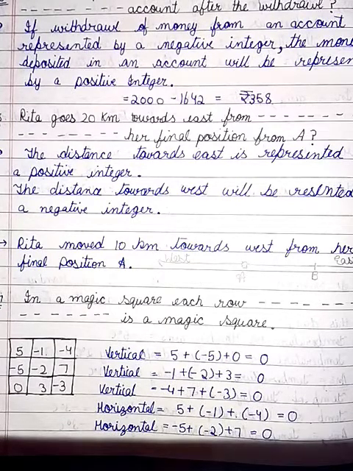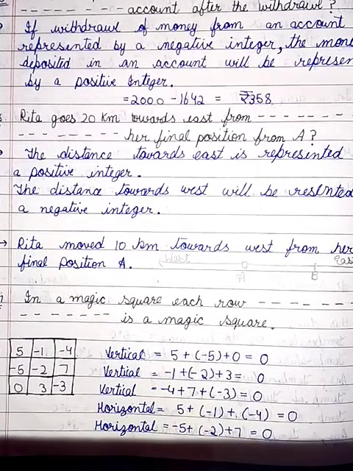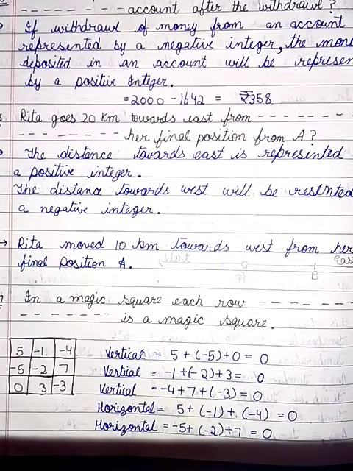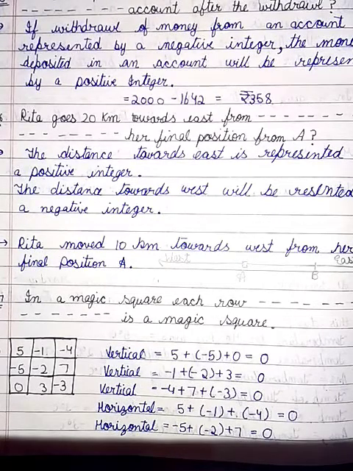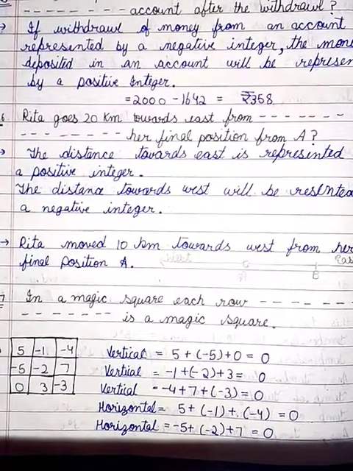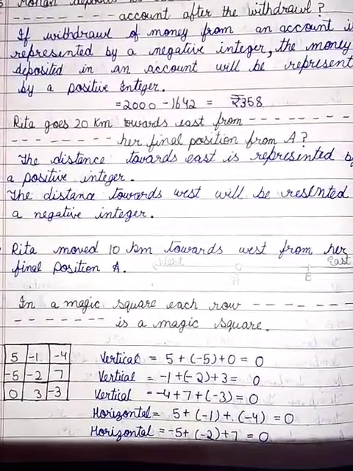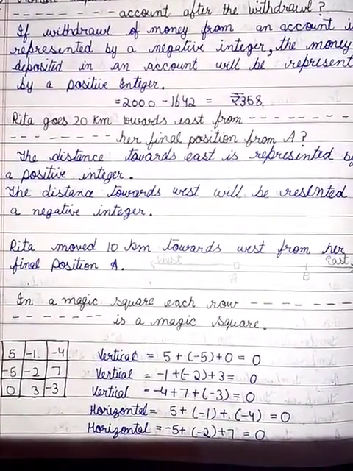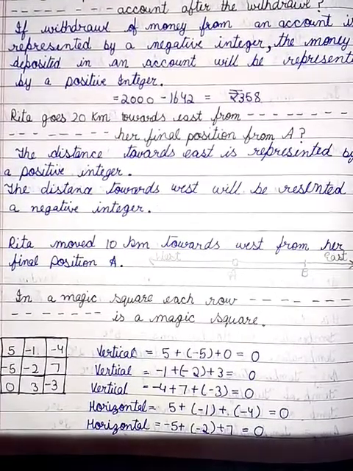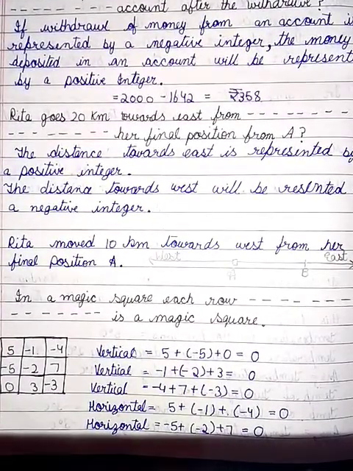By which integer will you represent her final position from A? The distance covered by Rita towards east is represented by a positive integer, then the distance covered towards west will be represented by a negative integer. Finally, Rita moved 10 km towards west from her starting position A.